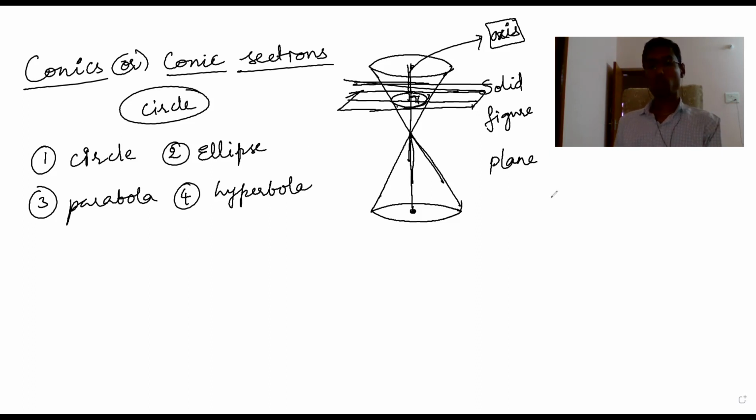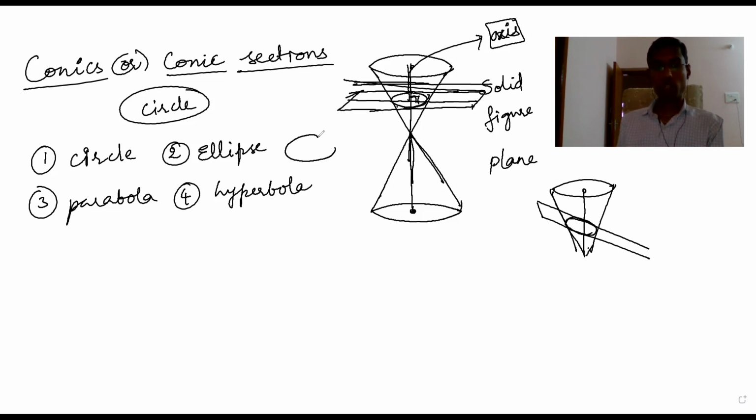Of course, if you want a rough idea, I can tell you that if you cut like this, you are going to get an oval kind of thing. That's called an ellipse. It will slant.